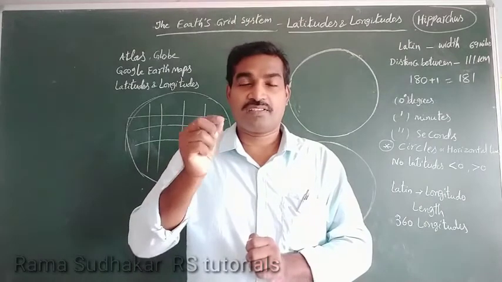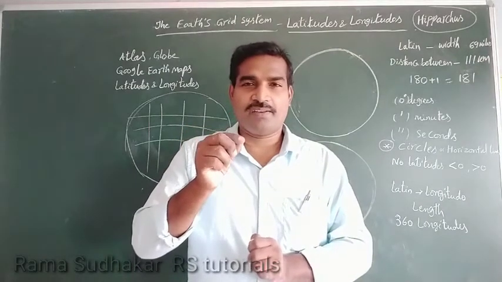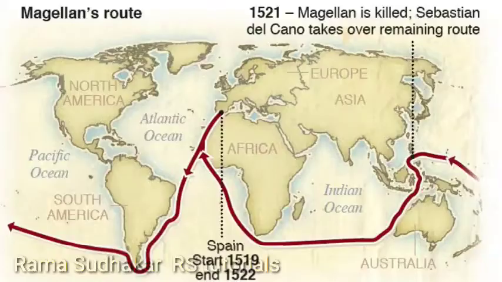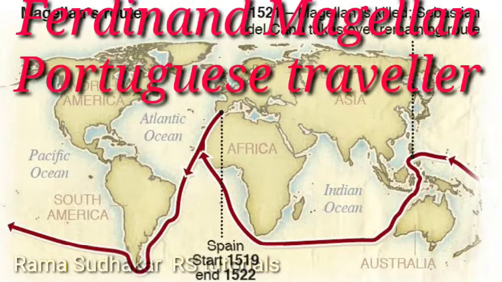He started from Spain, traveled westwards, and finally reached the same place. So he proved that it was round. Ferdinand Magellan was Portuguese.